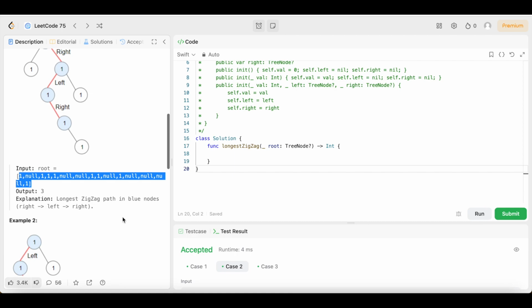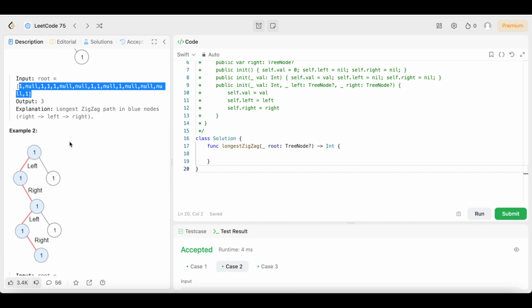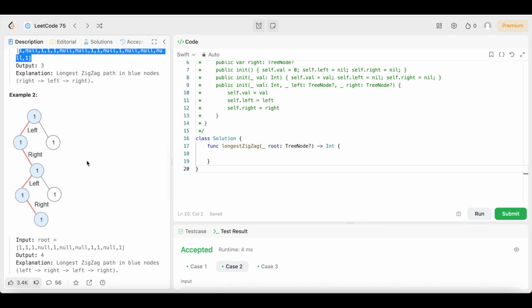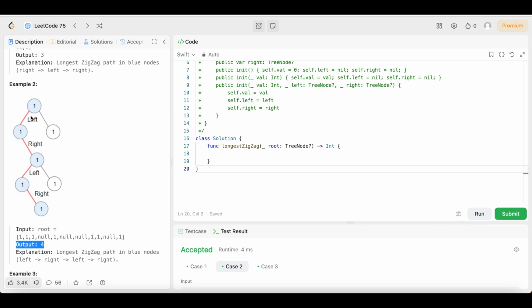So let's look at the next example and see how example 2 looks. In this one, the path is a little longer, but it's pretty much the same pattern. It goes left, right, which is why the output would be 4 in this case. That pattern continues 4 times. Explanation, here it is: the longest zigzag path in blue is null, left, right. See what I'm saying? It's the same as the first one.